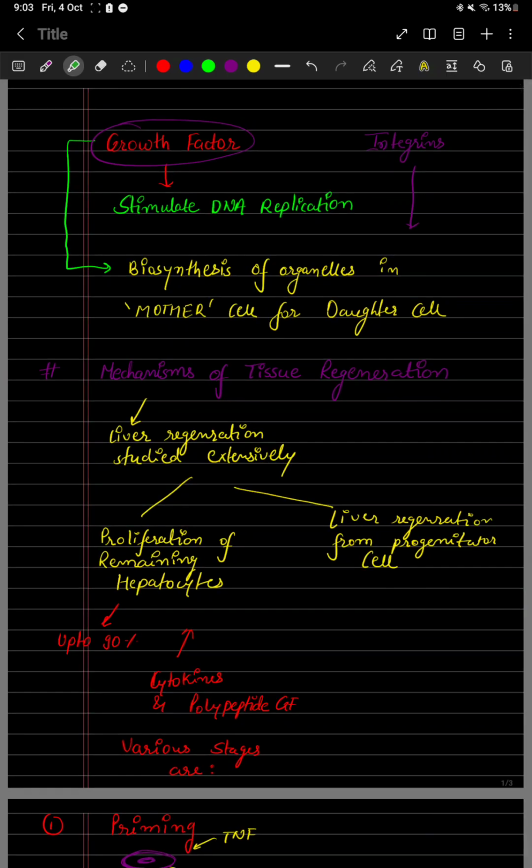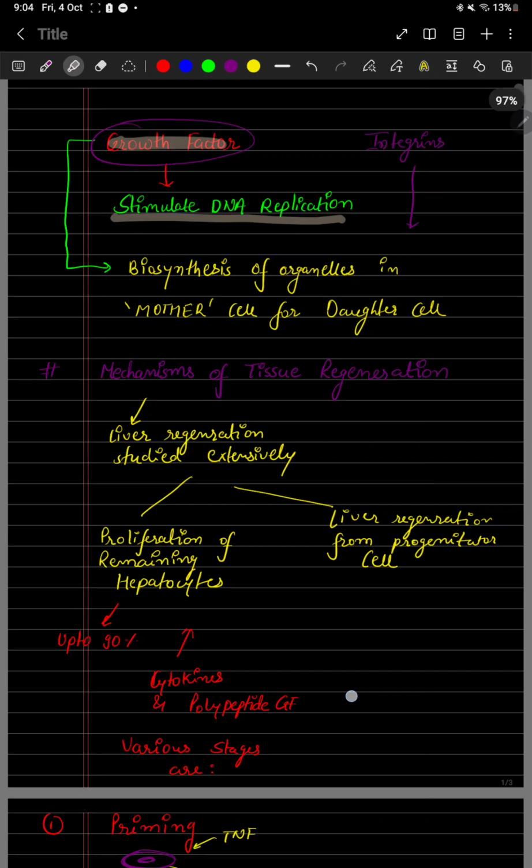Then what are the changes that occur? First of all, we're going to need some growth factor. The basic idea is we need a growth factor which will stimulate DNA replication. Then what will DNA replication do? DNA replication will tell organelles to replicate.